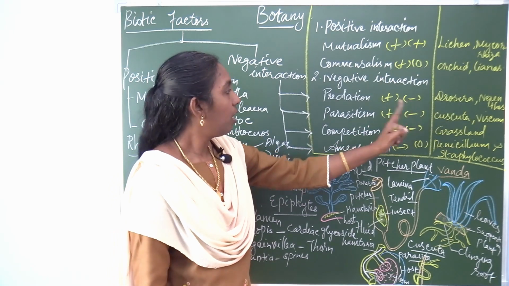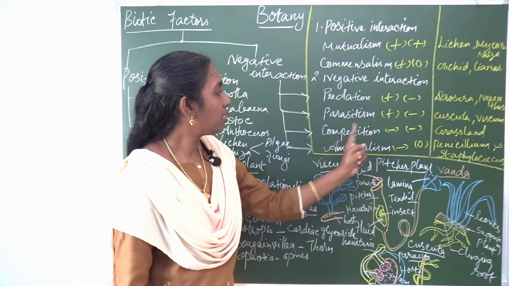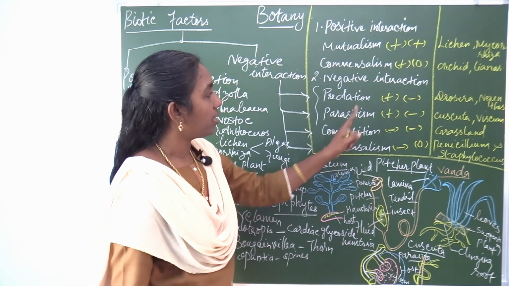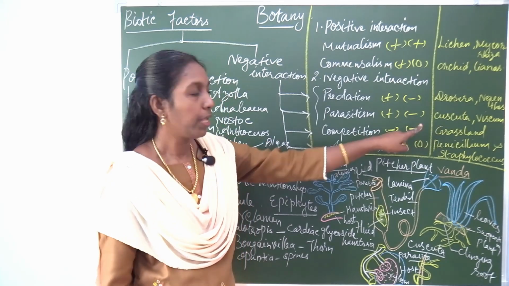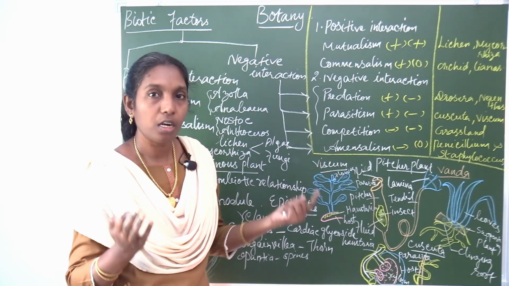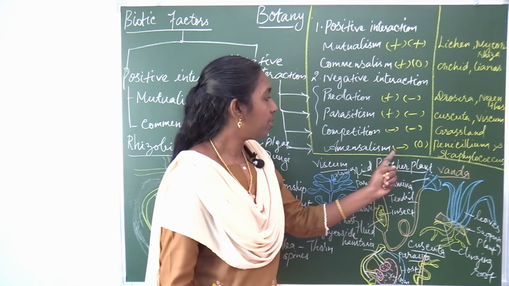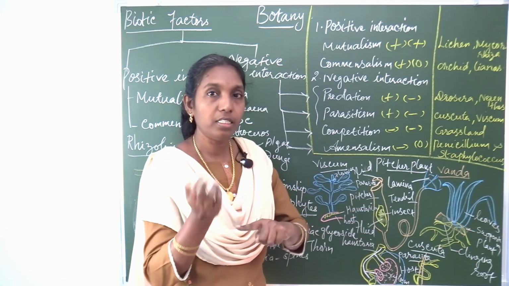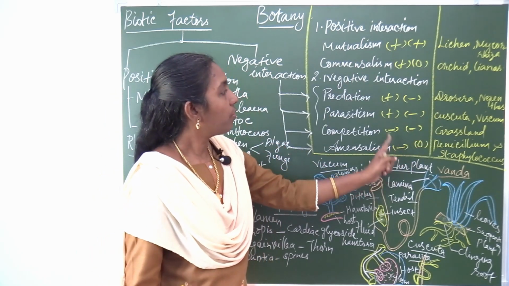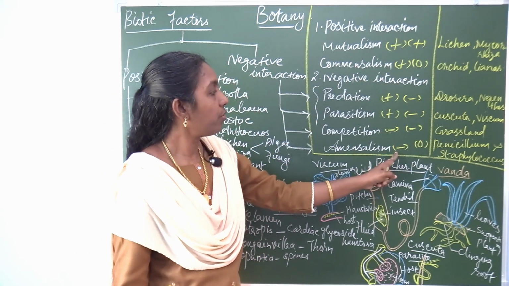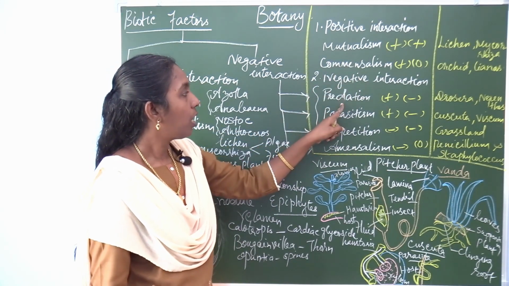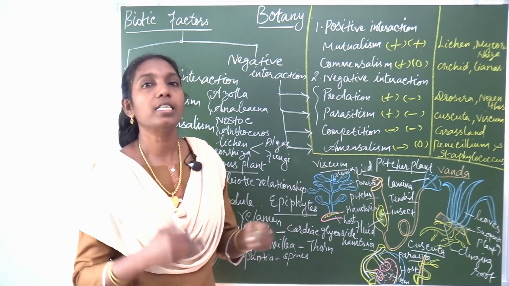So one gets harmed. In predation and parasitism, one is benefited and the other is harmed. But in competition, both are harmed. Both the species are affected. And in amensalism, one is harmed and the other is neither benefited nor harmed. So these are the definitions. When you learn these symbols, positive and negative, you should also learn the definitions of these terms. What is mutualism, what is commensalism, what is predation, parasitism, competition and amensalism.